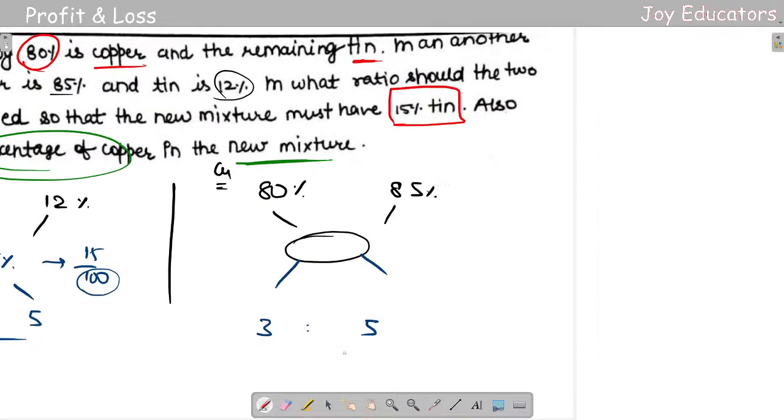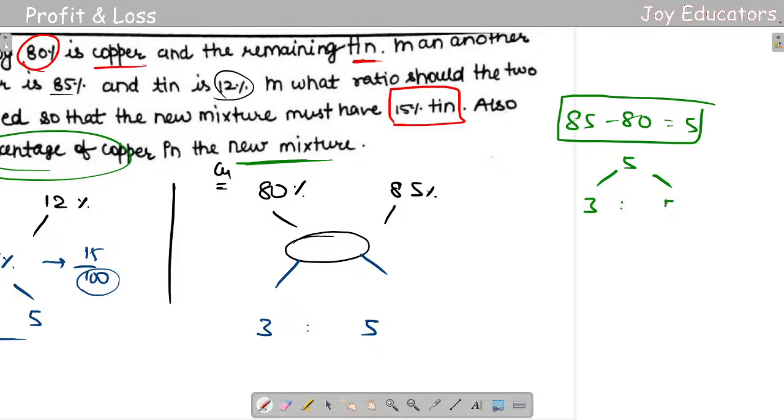First thing, I had given 85 minus 80, which will be 5, and from that you're getting two ratios, that is 3 and 5. But we couldn't make the 5 into 3 and 5, right? So we are going to make it smaller.